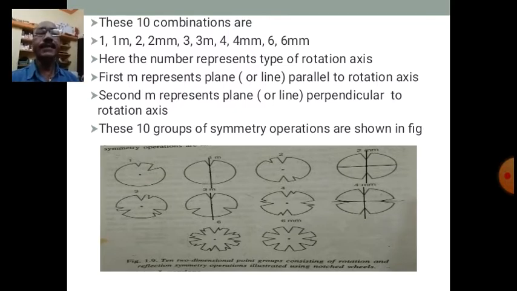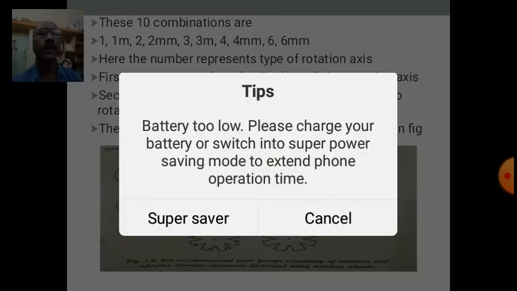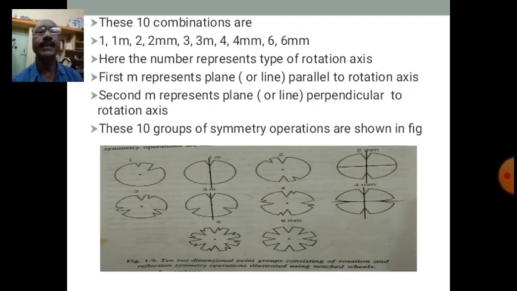So there are 10 combinations: 1, 1m, 2, 2mm, 3, 3m, 4, 4mm, 6, 6mm. I have earlier explained M represents the plane or line which divides the lattice into two identical parts which are images of each other. Here the number represents the multiplicity of the rotation axis. So 1 is simple rotation, isn't it? 1 is simple rotation after 360 degrees.